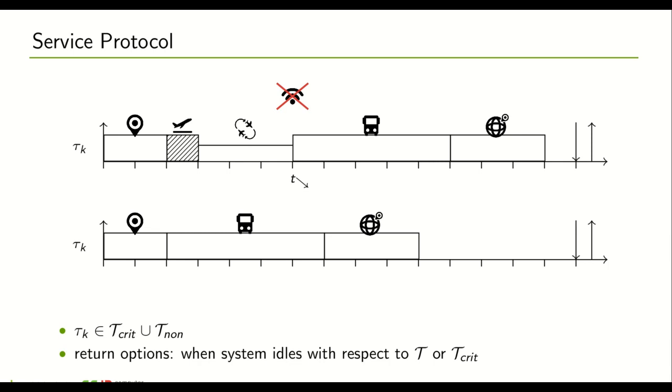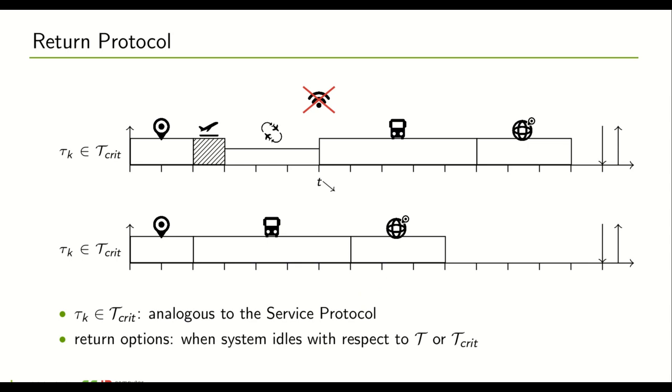Offloading is activated again when either the system idles or the system idles with respect to the critical tasks. Both of these are options that can be configured. So when the task is not offloaded, this is called the local execution behavior, in contrast to the normal offloading case, which we denote as normal execution behavior.